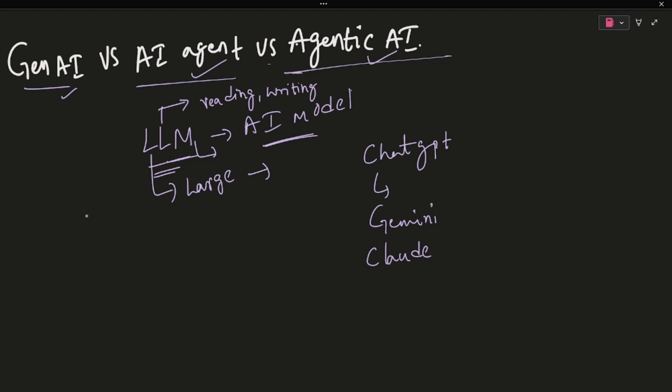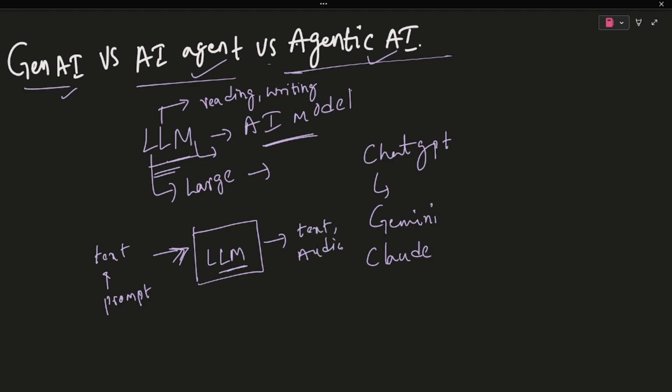Next, we will look at what Gen AI means, that is, what generative AI is. The definition of generative AI is AI systems that generate new content. If the user enters a text or prompt to LLMs, the large language models, it will generate new content like text, audio, video, etc. This is called generative AI.